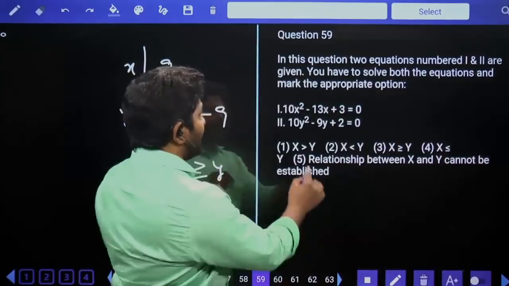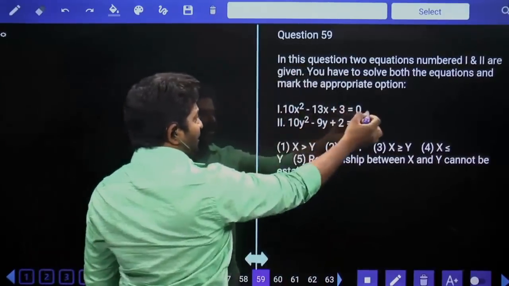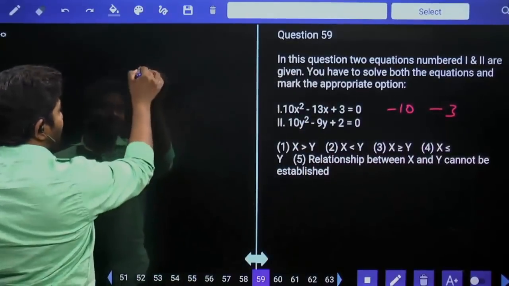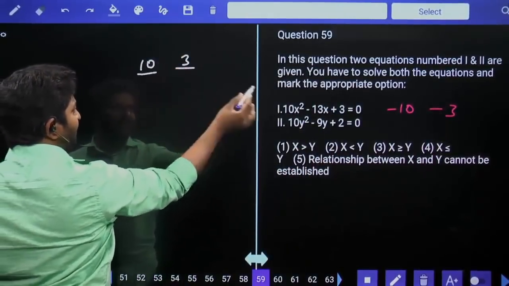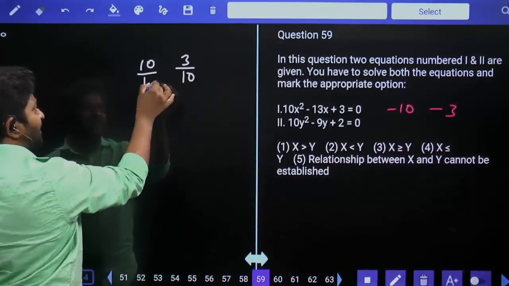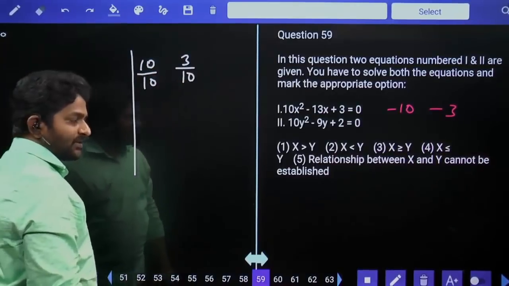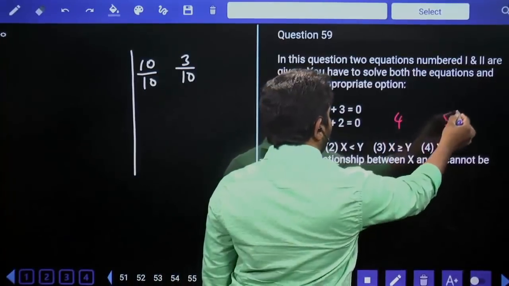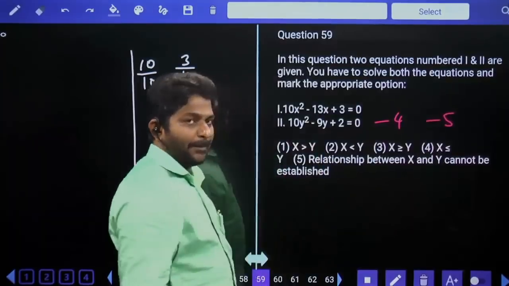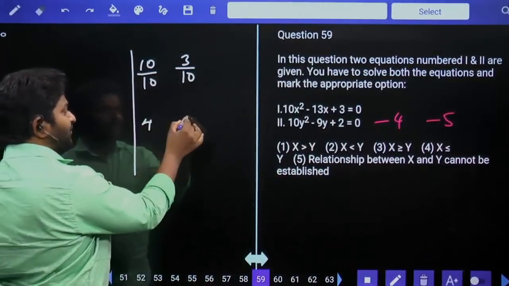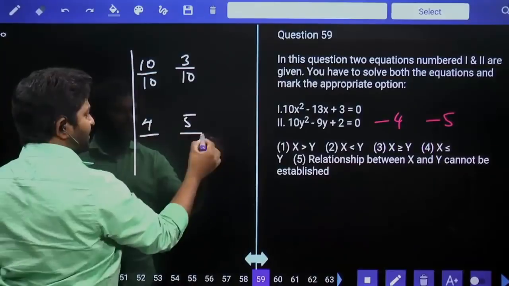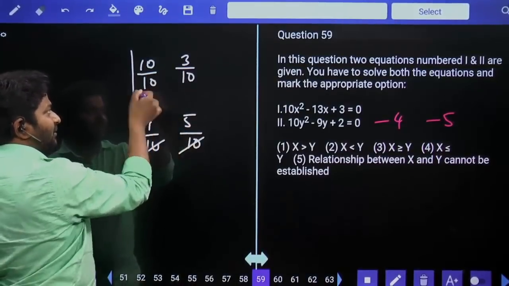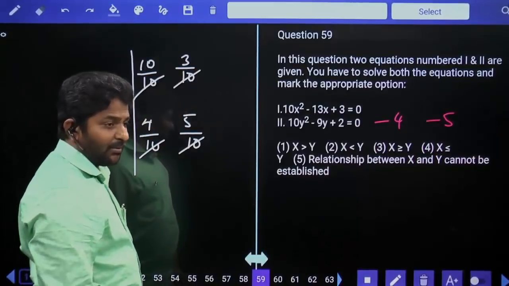Next, 10 and 3, that is direct combination. Minus 10, minus 3, minus 13. Then factors are plus 10 plus 3 divided by coefficient of x square, that is equal to 10. Next, y, 10 into 2, that is 20. That can be written as 4 into 5 or minus 4 into minus 5, minus 9. Then factors are plus 4 plus 5 divided by coefficient of y square, that is 10. Everywhere denominator is equal to 10, so you don't have to worry about it.